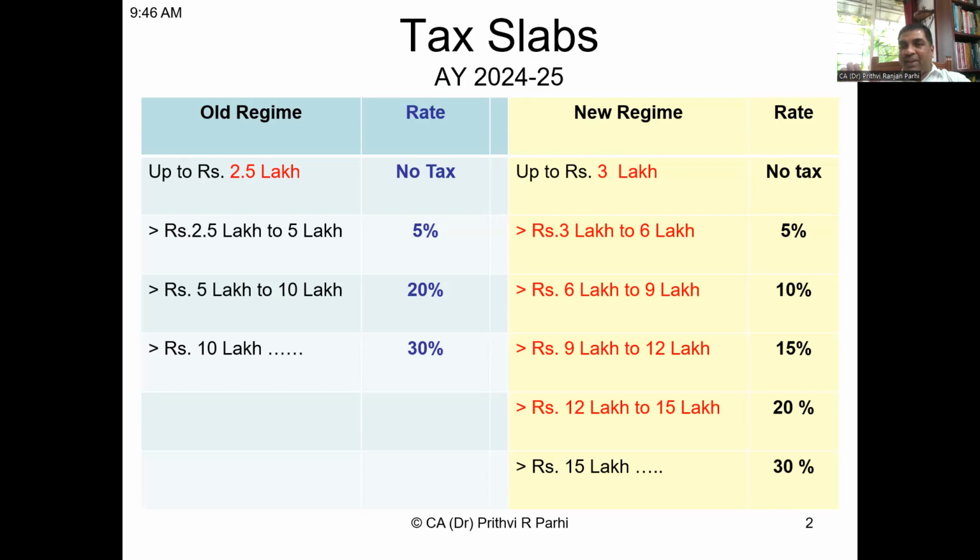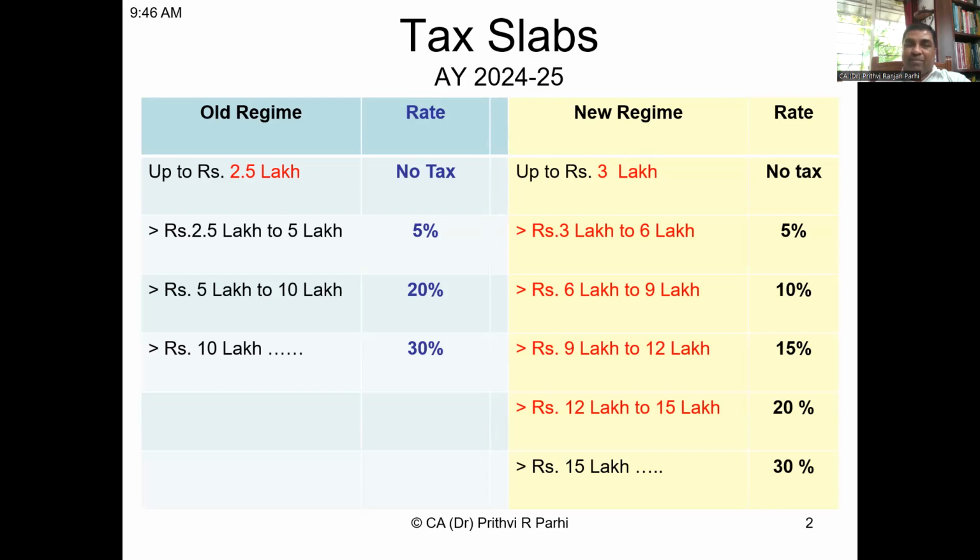Under old regime, there are more deductions. Roughly, there are around 70 deductions under old regime. Under the new scheme, a very limited number of deductions and exemptions are available. Consequently, the taxable income under new regime will be more. Income will be more, but tax rates are less.